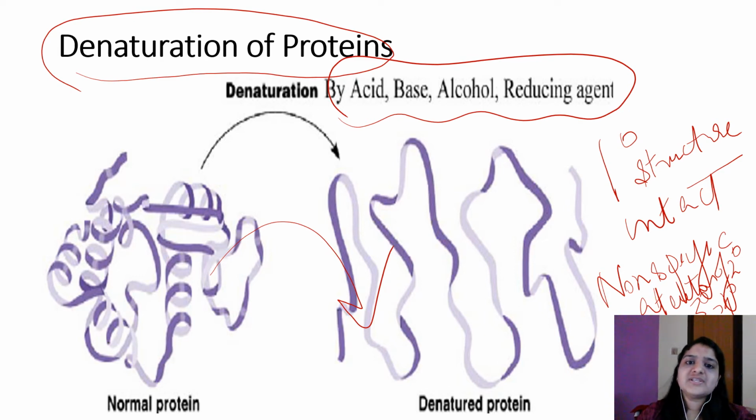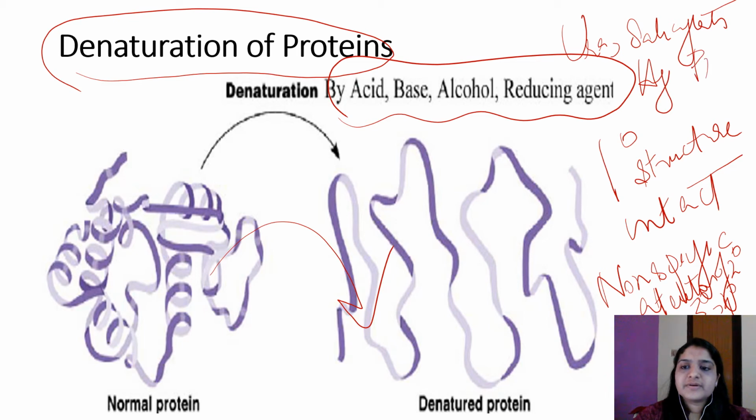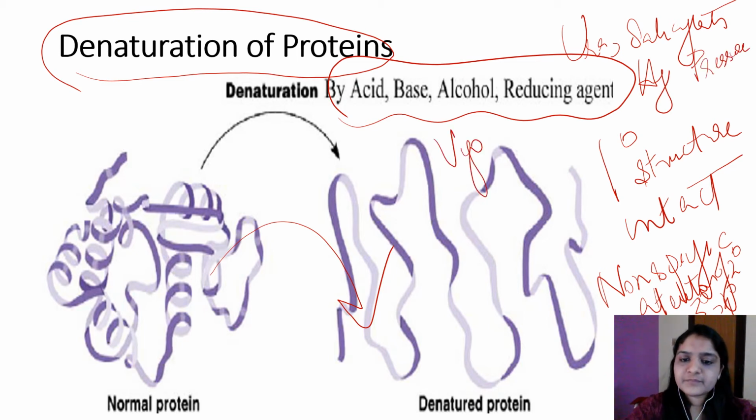Which are the denaturing agents? They can be acid, base, alcohol or any reducing agent, or treating with urea, salicylates. Then high pressure, then vigorous shaking are some of the denaturing agents.